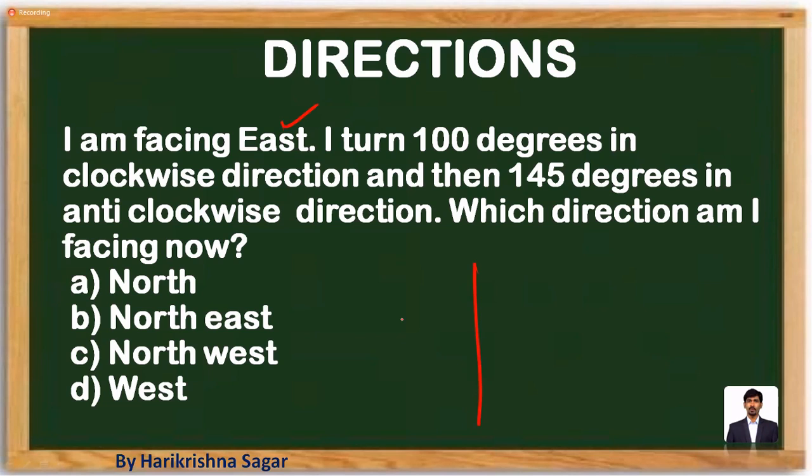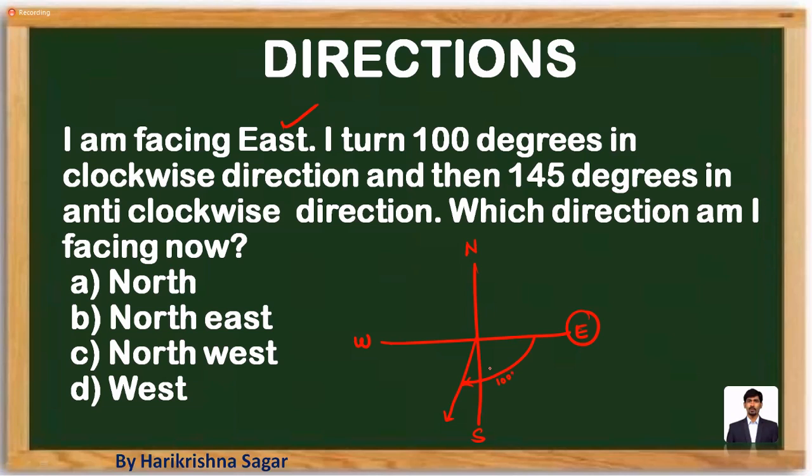So that means whatever initial reference is there, you have to take that properly. So I am facing towards east. That means he has given that the reference is going to be east, and I turned 100 degrees in a clockwise direction. Clockwise means like this. He just turned 100 degrees in a clockwise direction.